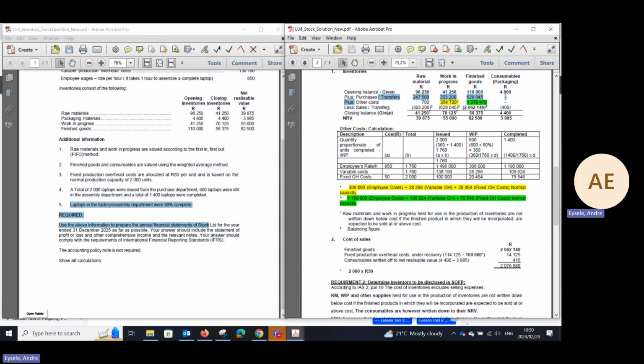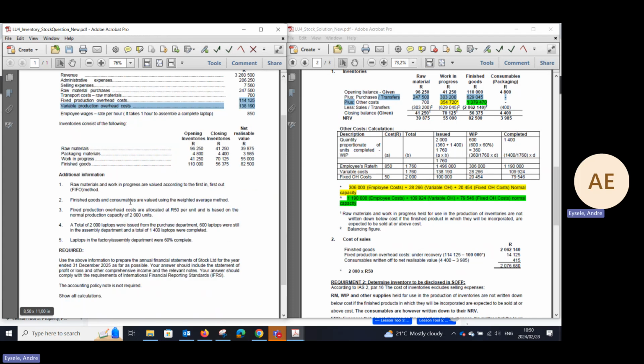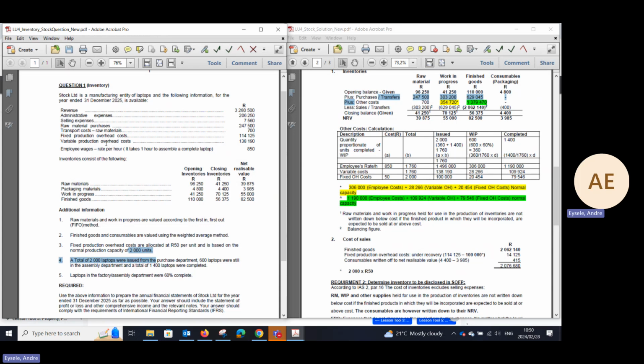Now, other costs consist of, in the information, your fixed production overhead costs. But remember, fixed production overhead costs are allocated to production based on normal capacity, which is 50 Rand per unit of 2,000 units. But now we've determined that the other costs include your variable production overhead cost of 138,190. So now let's go and calculate the other costs, the 354,720. How do we calculate that?